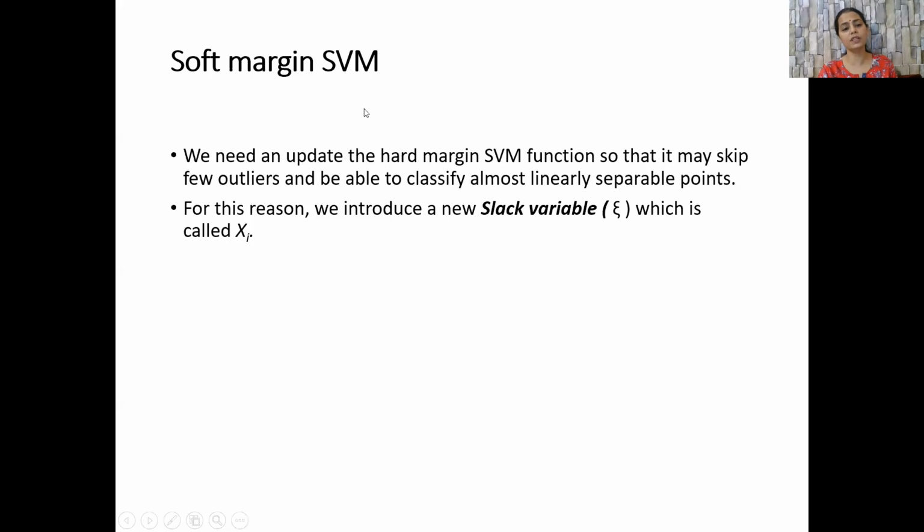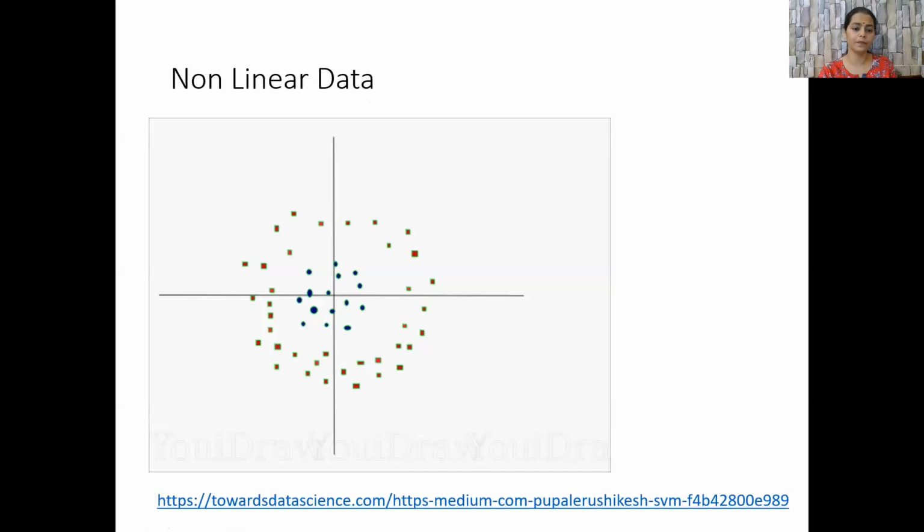This technique is called soft margin. So basically, for all the outliers or the data points that we may not be able to accurately classify, we introduce an error term or a penalty term or a slack variable. So we gain points for the data points that we correctly classify, and we penalize the algorithm or the accuracy percentage for the points that we are not able to classify.